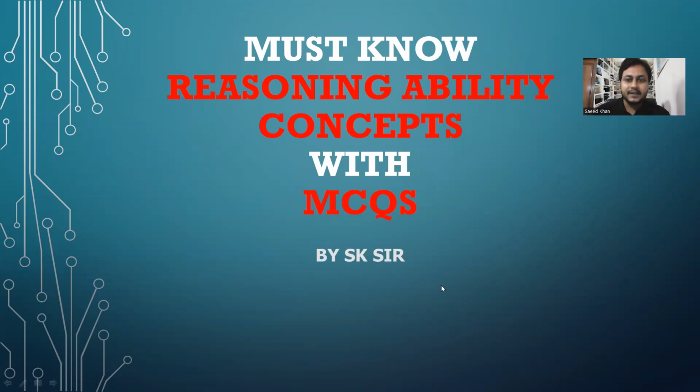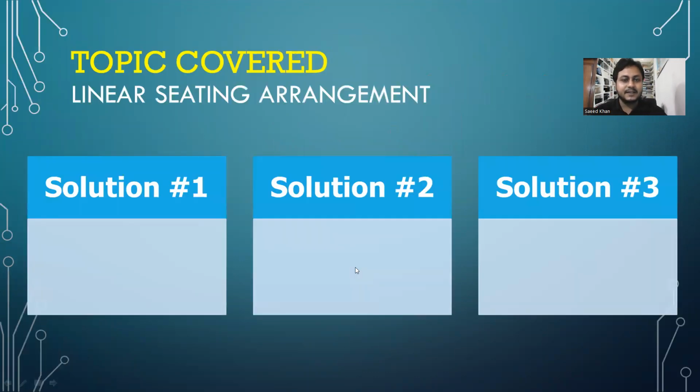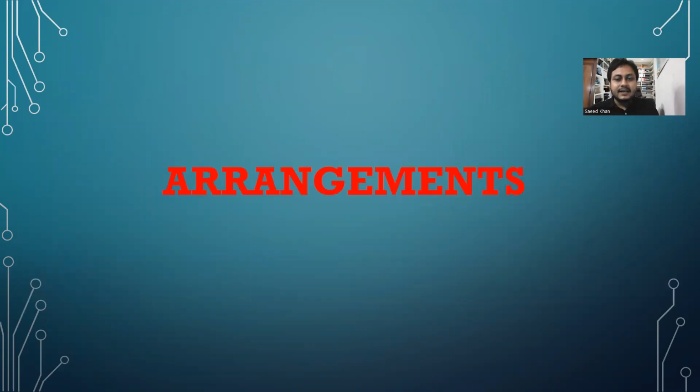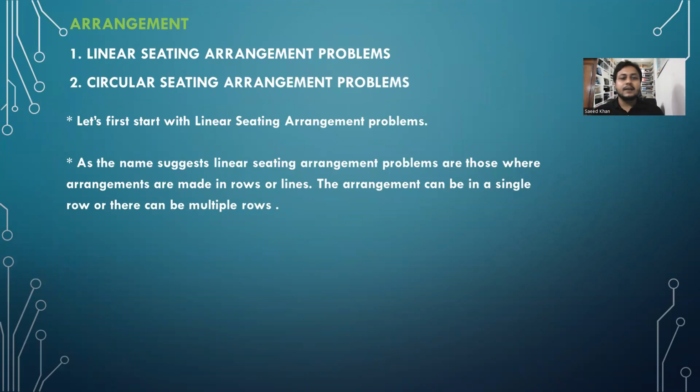So the first topic of this series is linear arrangement, right? The topic that we will cover in this series is linear seating arrangement, right? So guys, dear students, there are two types of arrangement. First one, the linear seating arrangement problems. Second, circular seating arrangement problems, right? So let's start with linear seating arrangement problems.